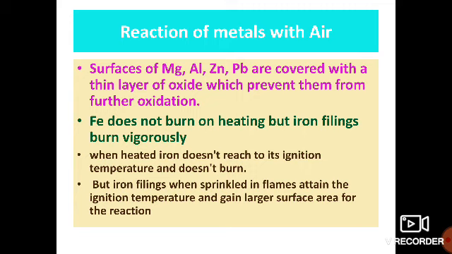Iron does not burn on heating, but iron filings burn vigorously, because when heated, iron doesn't reach its ignition temperature and doesn't burn. But iron filings when sprinkled in flames attain the ignition temperature, and they have a larger surface area for the reaction.